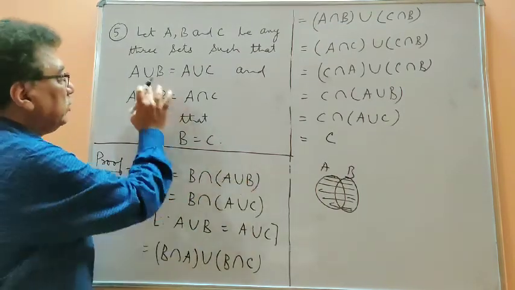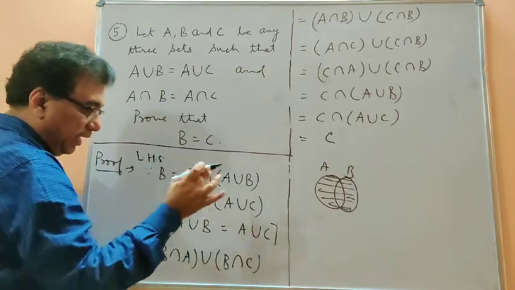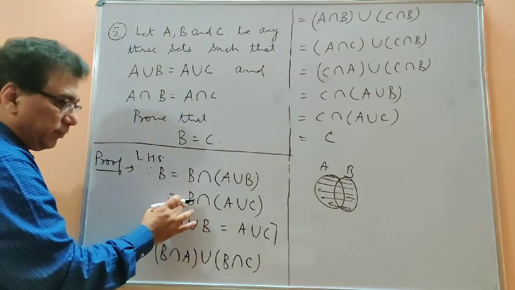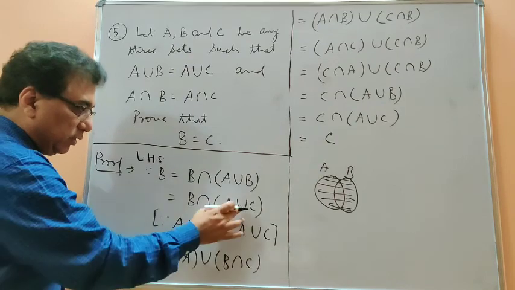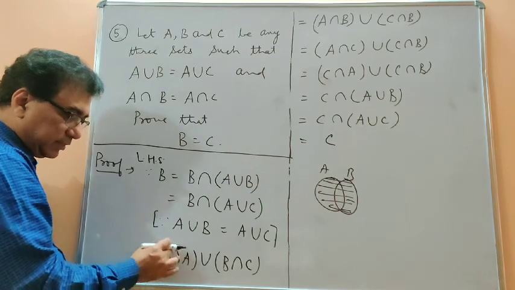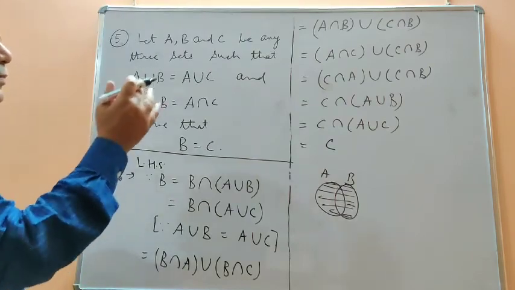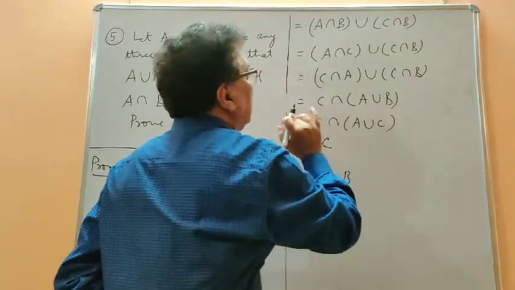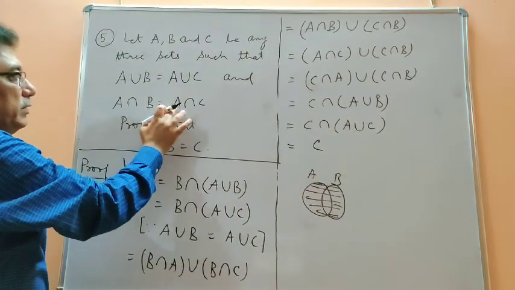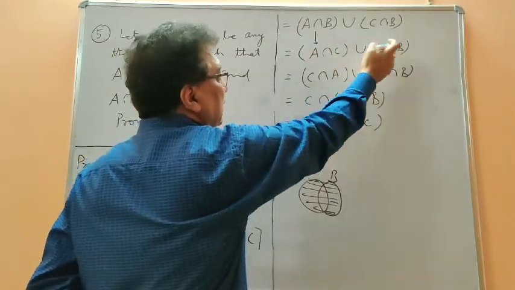Now it is given that A union B is equal to A union C. So this I have replaced by A union C, and I have written also here that since they are equal. Now I have applied distributive law, that this will give you (B intersection A) union (B intersection C), that I have written here. Then we can perform intersection in any order. That's why I have interchanged the position of A and B, and the union here also the interchange has been done. Now this A intersection B, you find here A intersection B is equal to A intersection C. So I have replaced this one by A intersection C, and this is as it is.